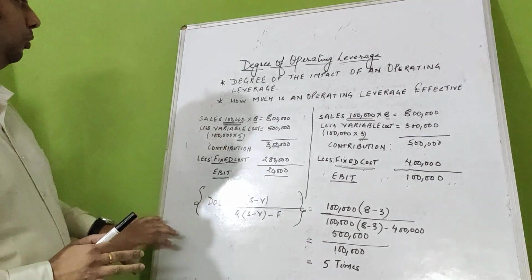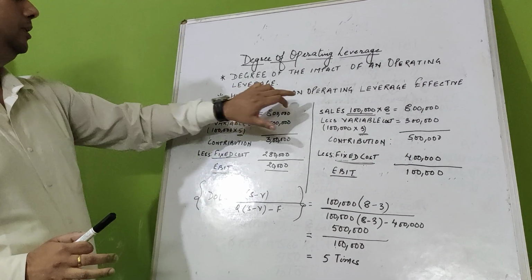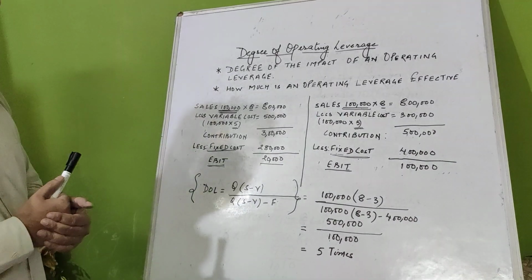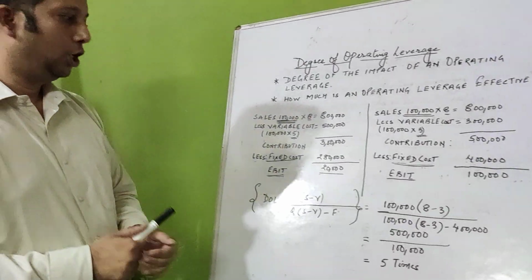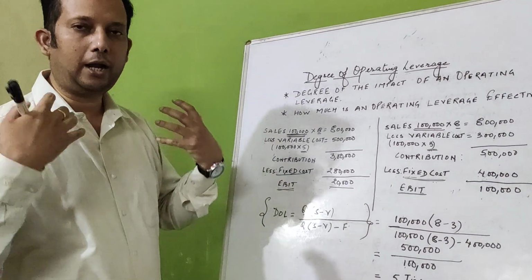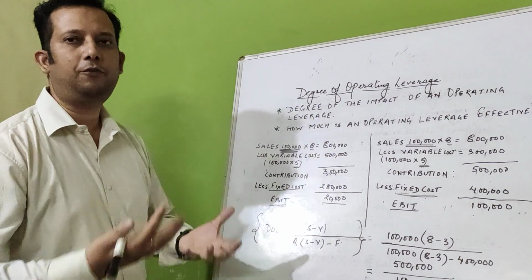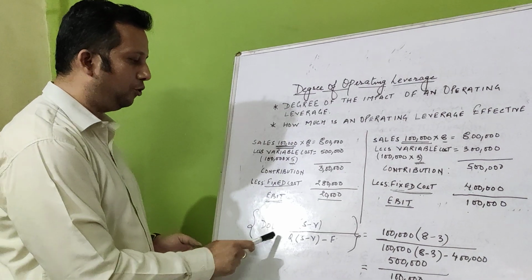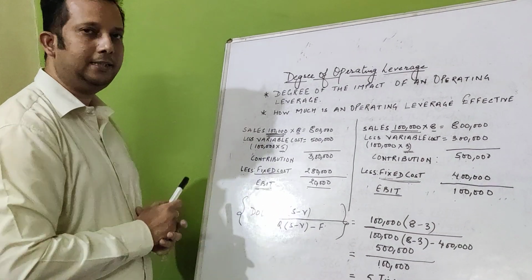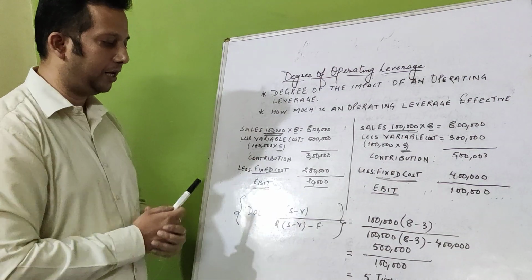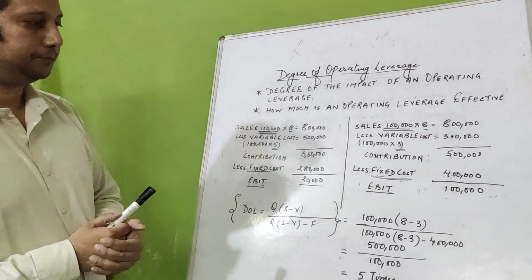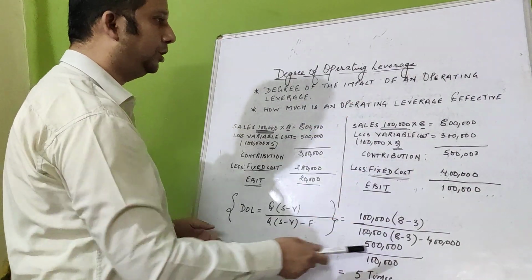But now I want to know how much the operating leverage is effective, or what is the degree of impact that has been laid by the operating leverage. So this is the formula for the degree of operating leverage. That means you are trying to calculate the magnitude of the impact. So you have to mug up this formula. Q means quantity of sales, into S, the selling price, minus V, the variable cost, divided by again Q into S minus V, minus the fixed cost. So we will insert all these values.